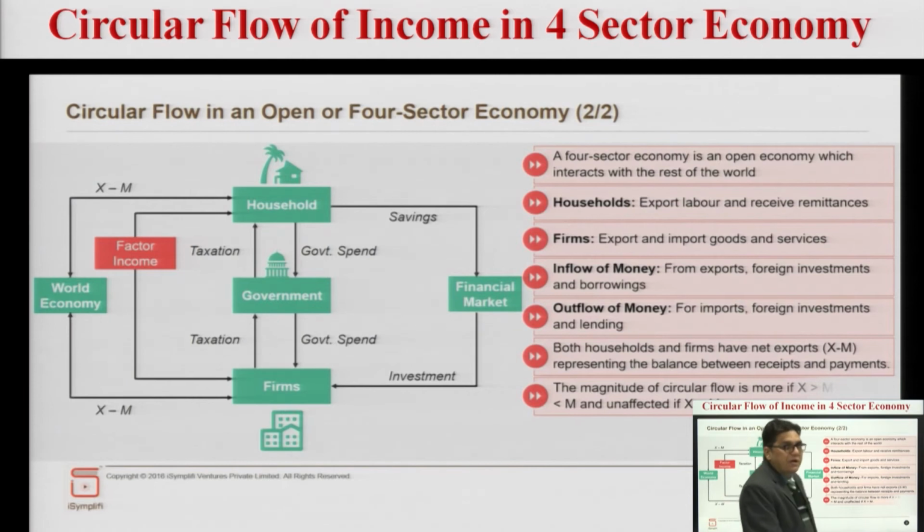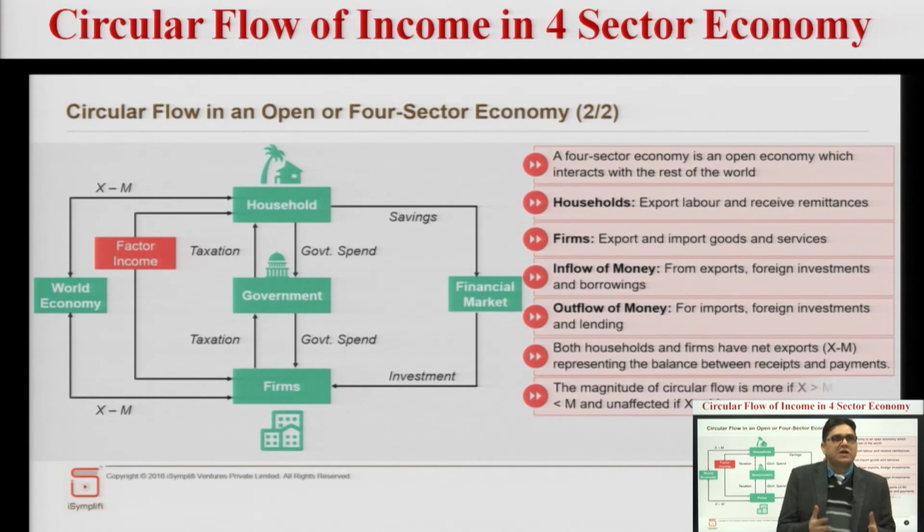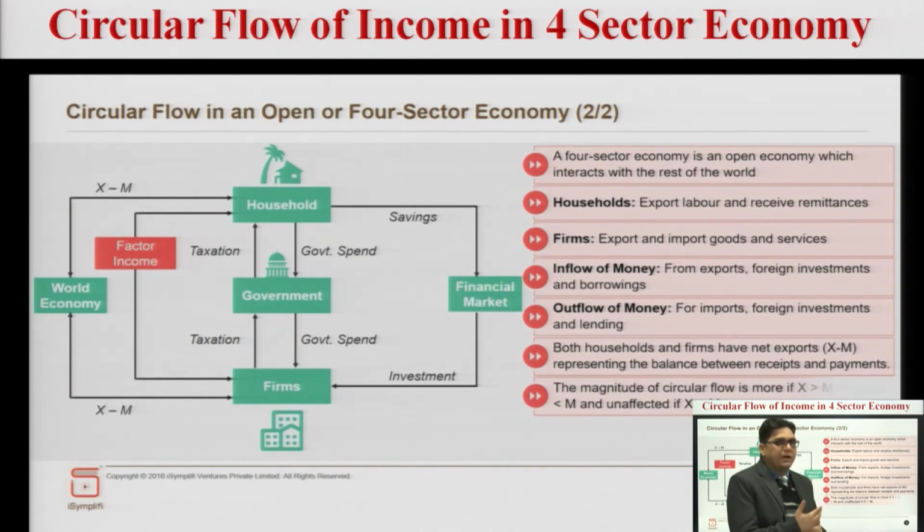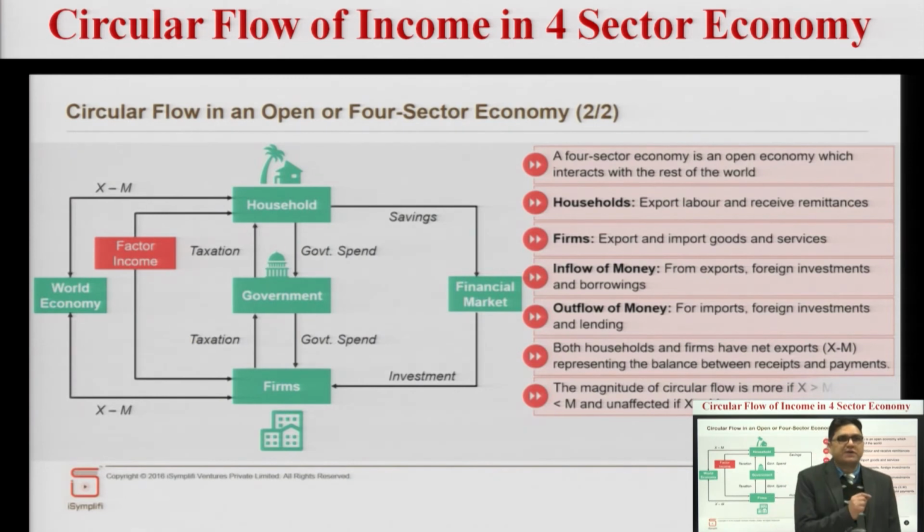Now, the next is the fourth sector economy, and the fourth sector economy is recent, it is more advanced in itself, it is more liberalized as compared to two sector economy and three sector economy. So, we will just see how circular flow of income happens into the fourth sector economy. How does it impact the circular flow of income in fourth sector economy? First, the fourth sector economy is an open economy which interacts with the rest of the world. So, the fourth sector economy is what?